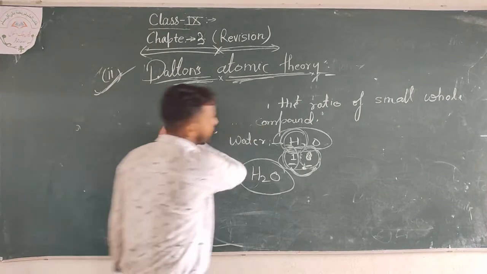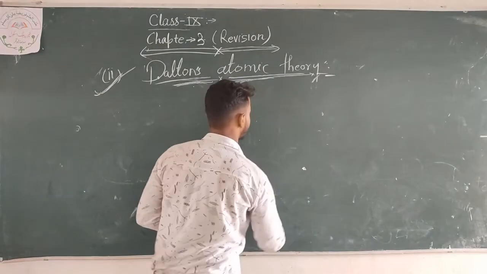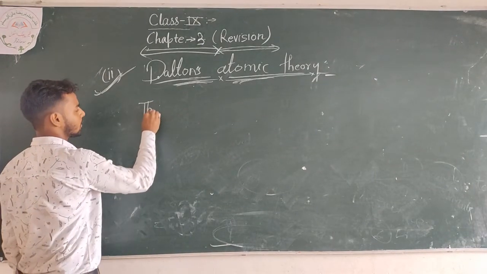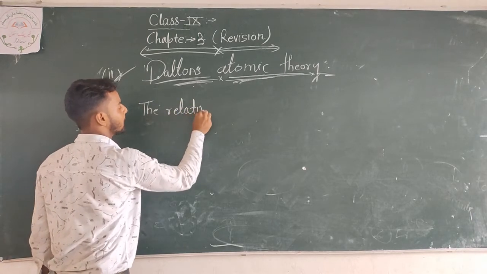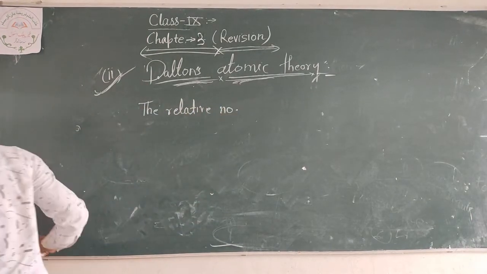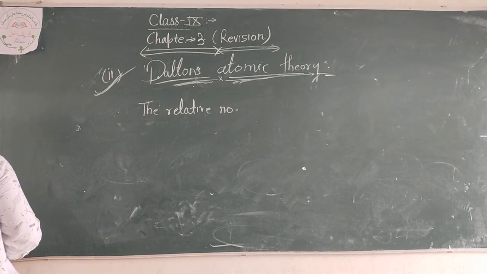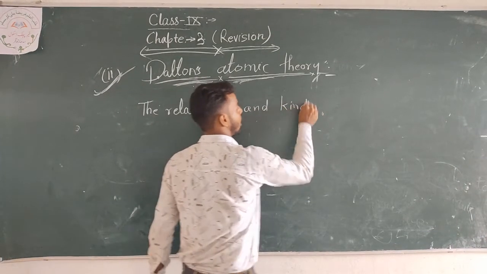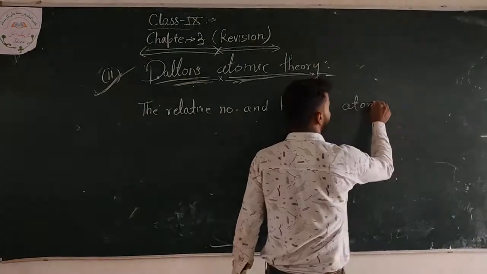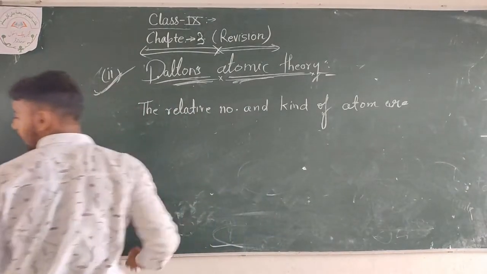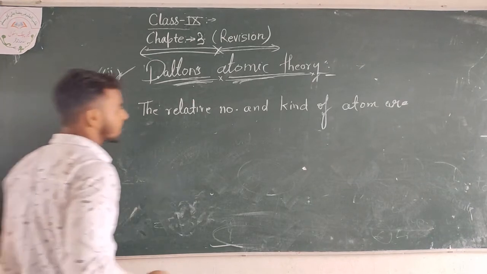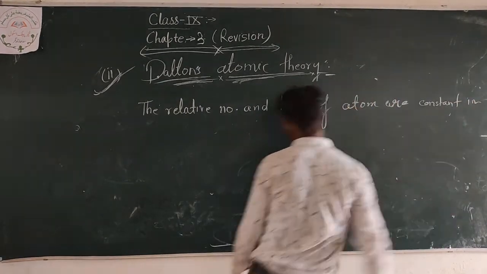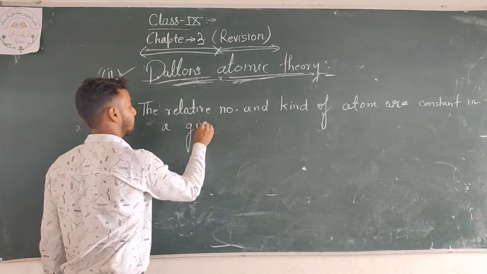And now we are going to the sixth and last theory of Dalton's atomic theory. The sixth: the relative number and kind of atoms are constant in a given compound.